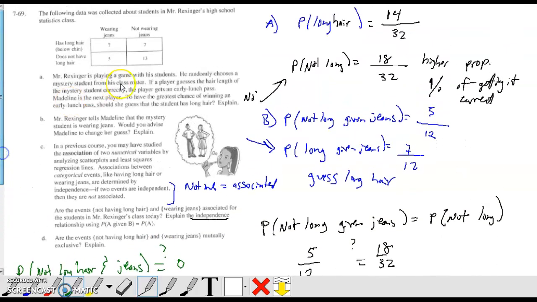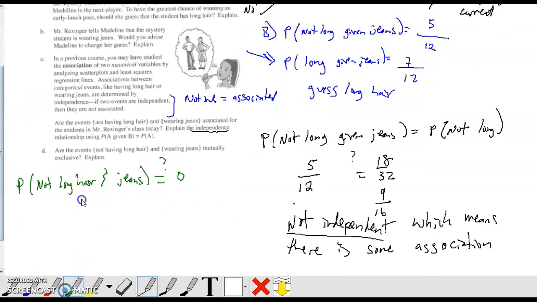No, it is not, because not having long hair and wearing jeans out of everything is this box right here. So this would be 5 out of 32, and this is for sure not equal to 0. So are these events mutually exclusive? No. And again, this is perfectly fine for an explanation.